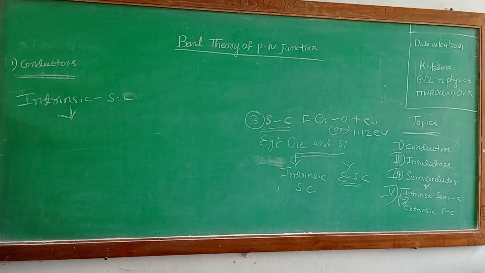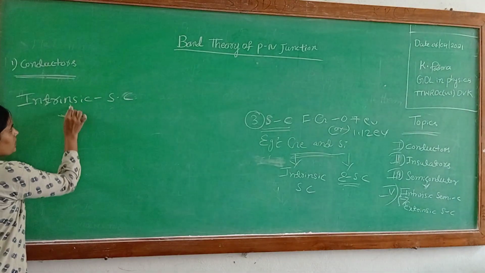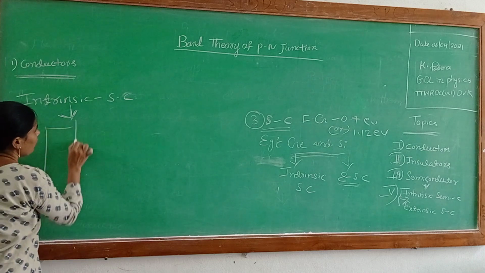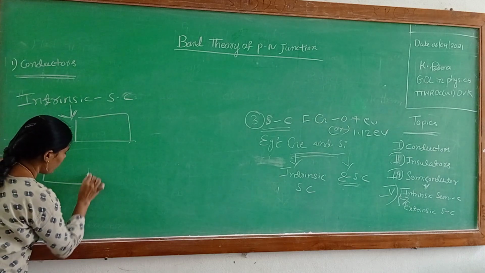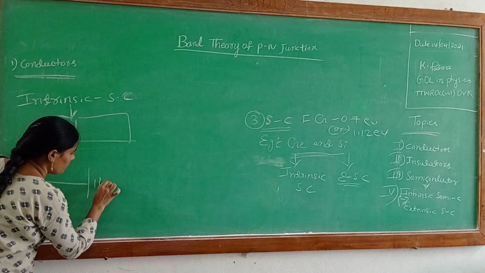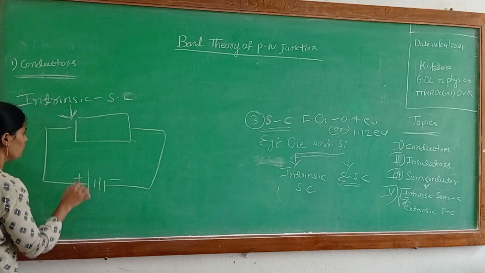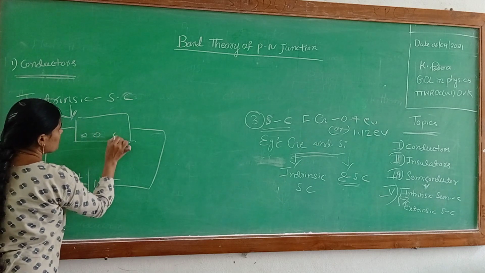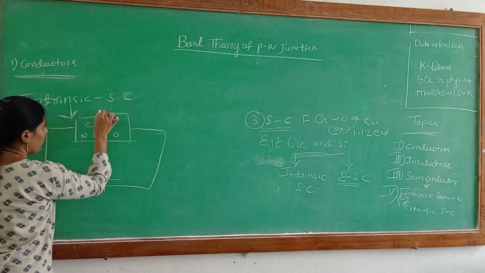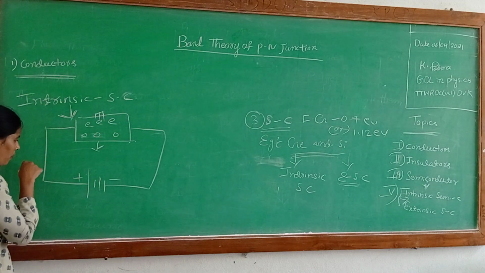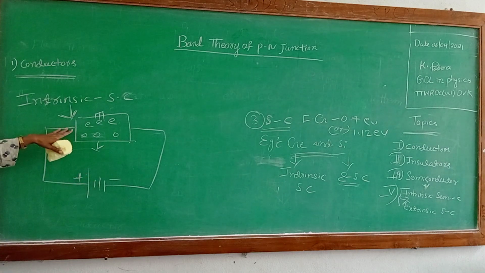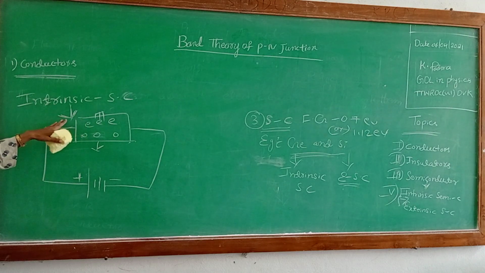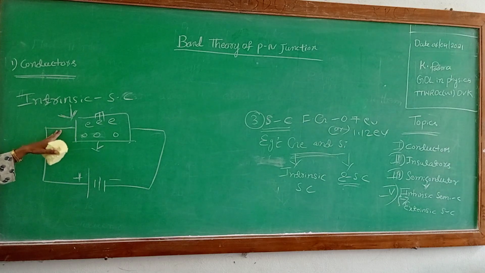In it, the number of holes is equal to the number of electrons. Here, negative are the free electrons and positive are the holes. The number of holes equals the number of free electrons in an intrinsic semiconductor.